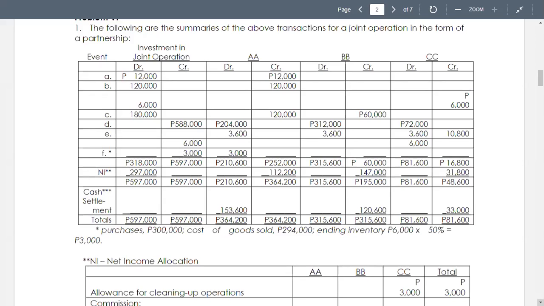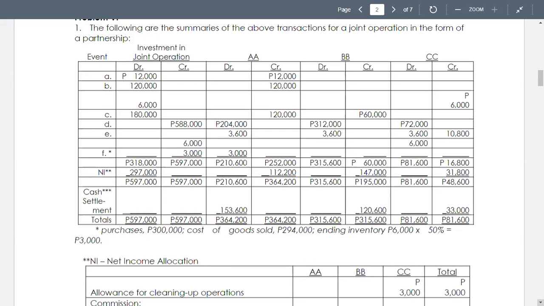So we debit AA, BB, and CC, but we also credit CC. This will no longer pass through the investment account because these were distributed to the operators for their personal use, but they owe this to CC.